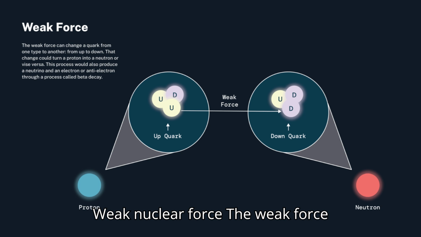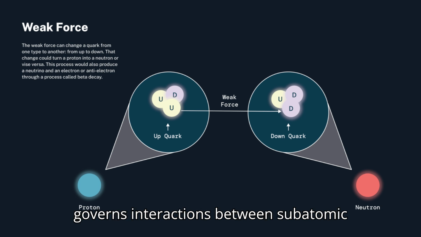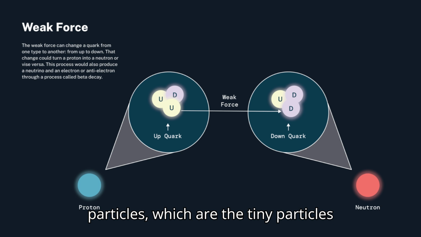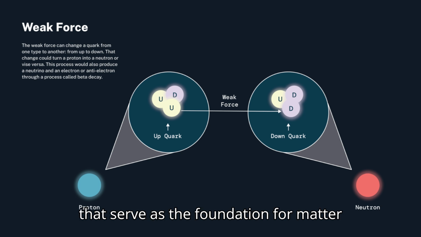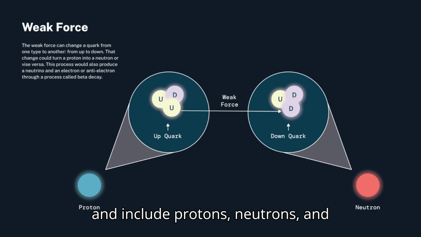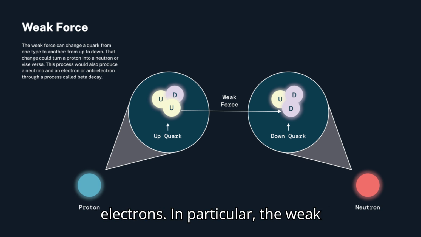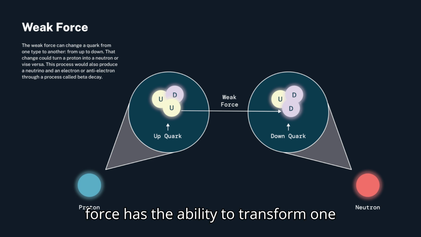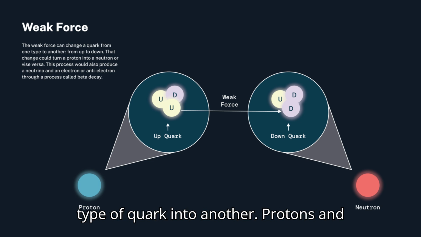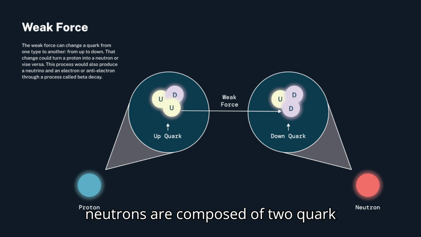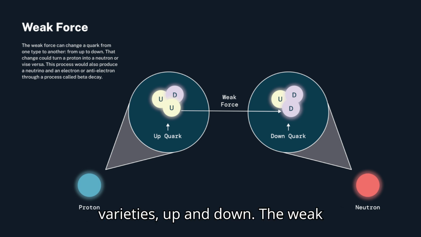Weak nuclear force. The weak force governs interactions between subatomic particles, which are the tiny particles that serve as the foundation for matter and include protons, neutrons, and electrons. In particular, the weak force has the ability to transform one type of quark into another. Protons and neutrons are composed of two quark varieties, up and down.